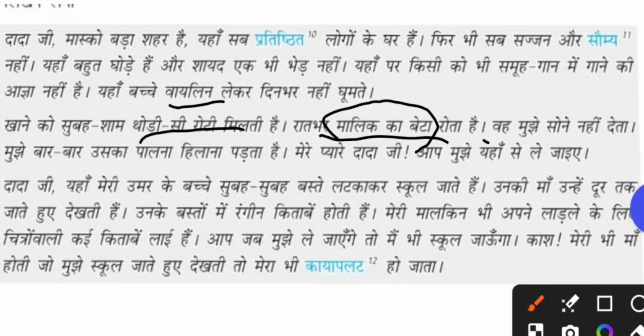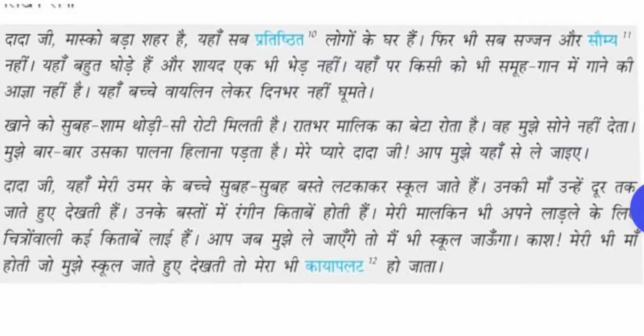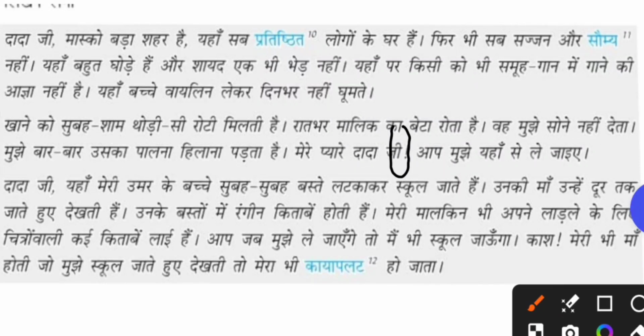वह मुझे सोने नहीं देता. वह is the pronoun used for the kid who doesn't allow him to sleep. मुझे बार बार उसका पालना हिलाना पड़ता है. And I have to shake his cradle. पालना, the cradle in which the kids will be sleeping. I'll show the image. मेरे प्यारे दादाजी, so my loving grandfather, so he is addressing with a lot of love, so an exclamatory mark is given here.